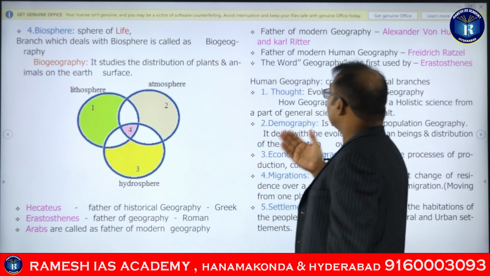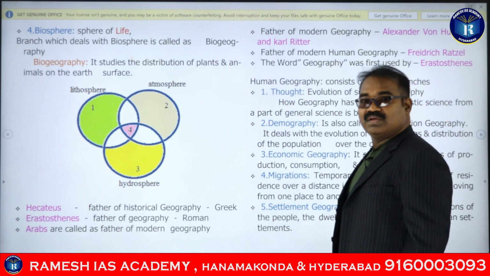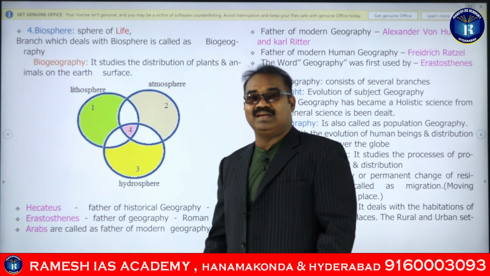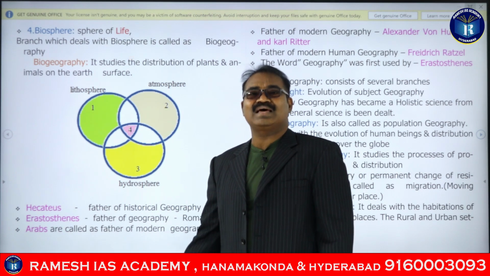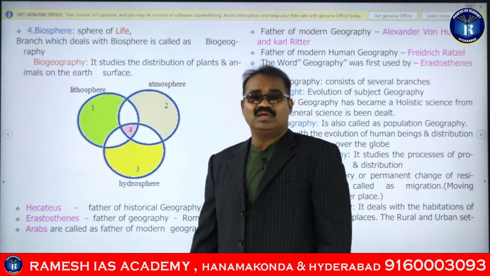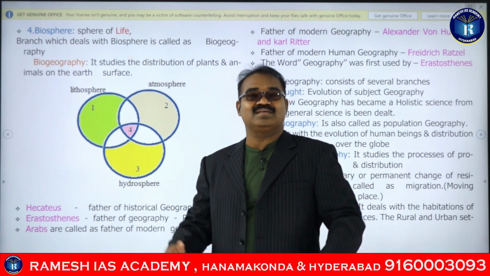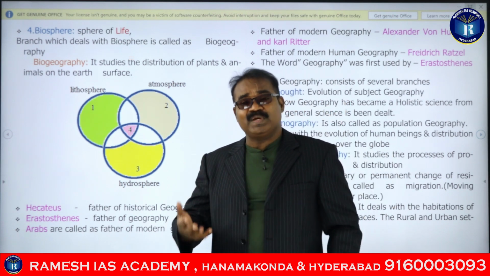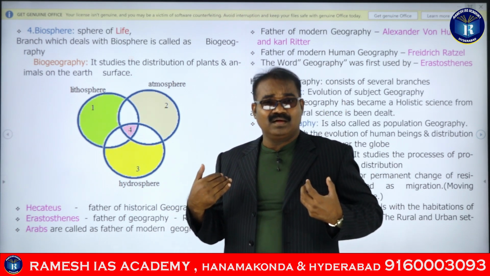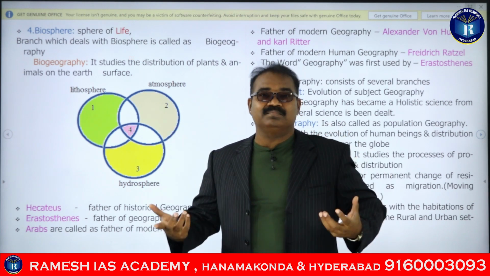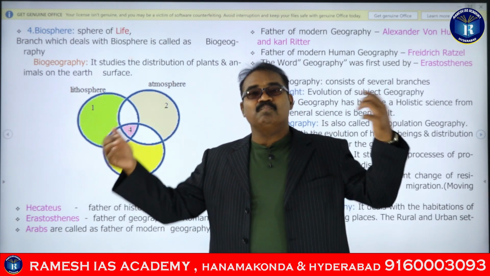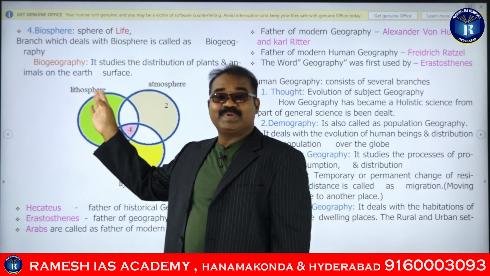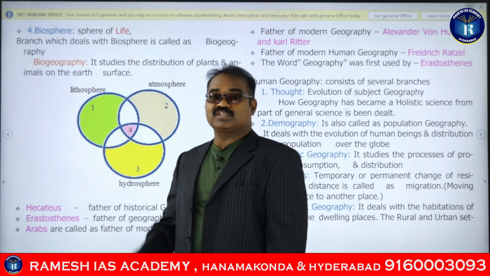When we talk about these four spheres, recently the geographers have introduced one more sphere specially, and that has been introduced as the environment. So the sphere of environment has been recently introduced into natural geography. See, the more information we get, the more analytical we become, and we will be adding more and more branches. That's it. So the new aspect added into natural geography is called the environment,